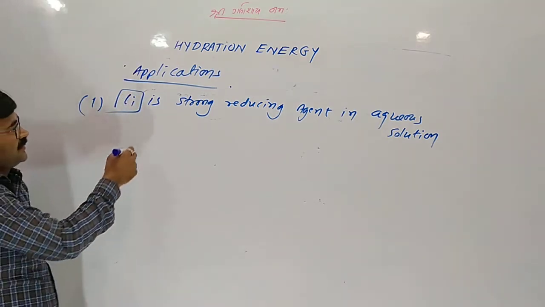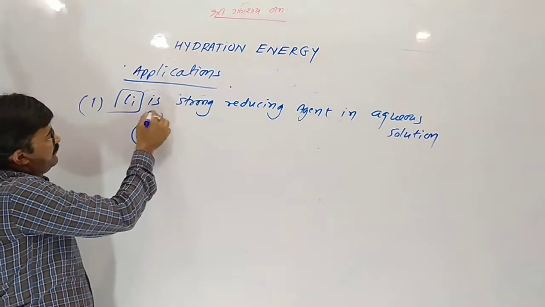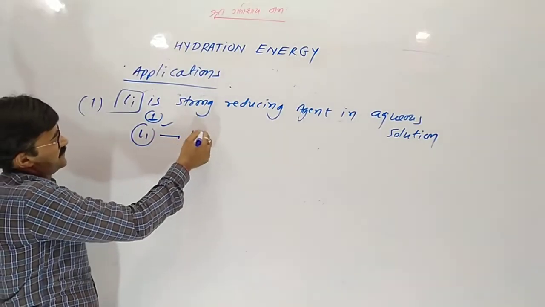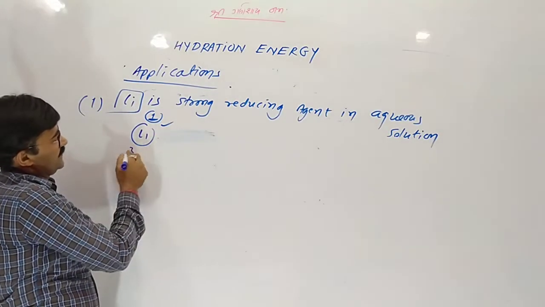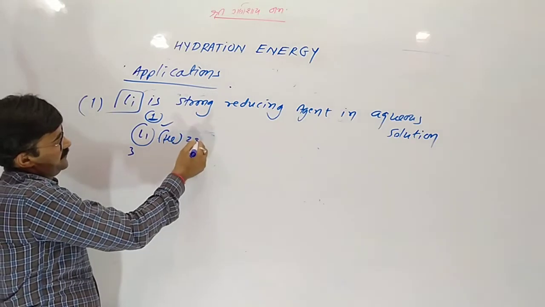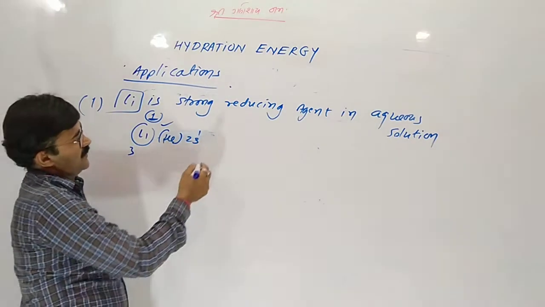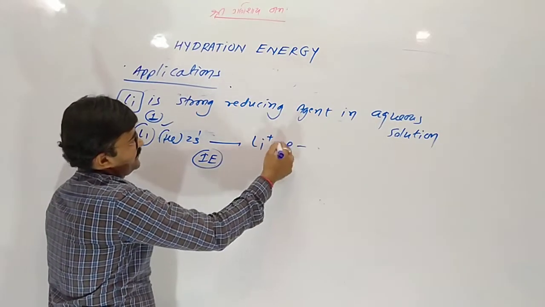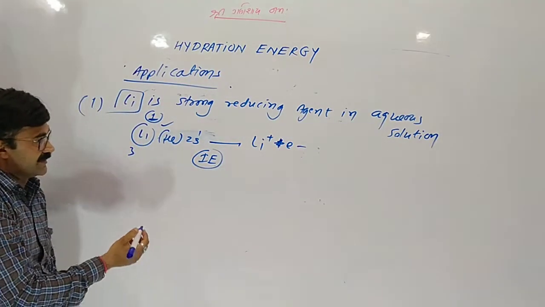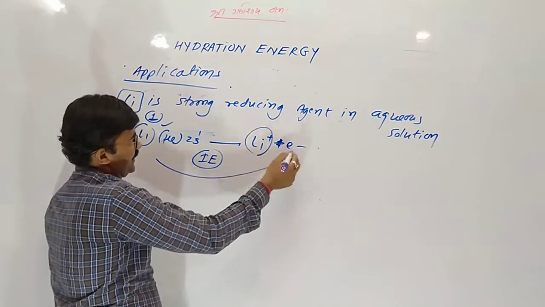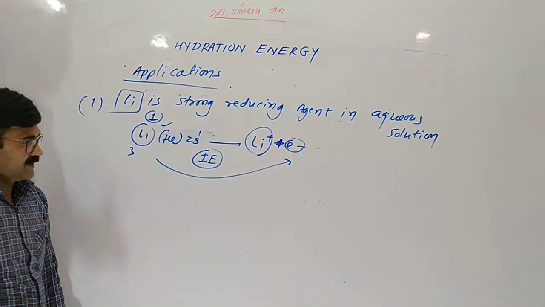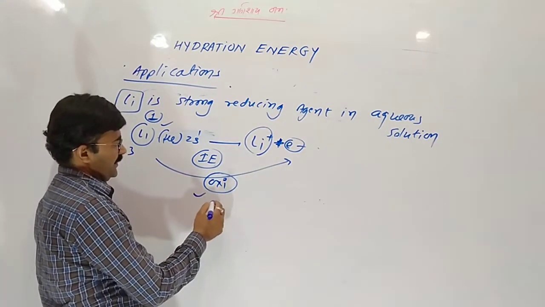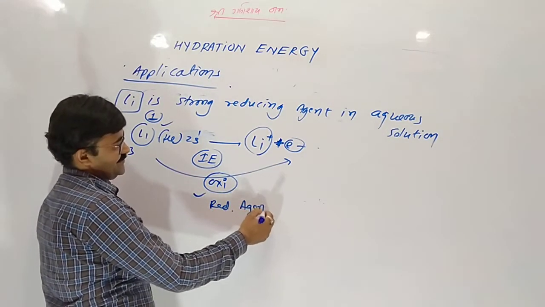Actually, lithium is a member of group number first, which is very small in size. The electronic configuration of lithium is 2s1. The ionization enthalpy of lithium is very high, and the releasing nature of electron should be less for lithium. And whenever lithium experiences oxidation, we call it a reducing agent.